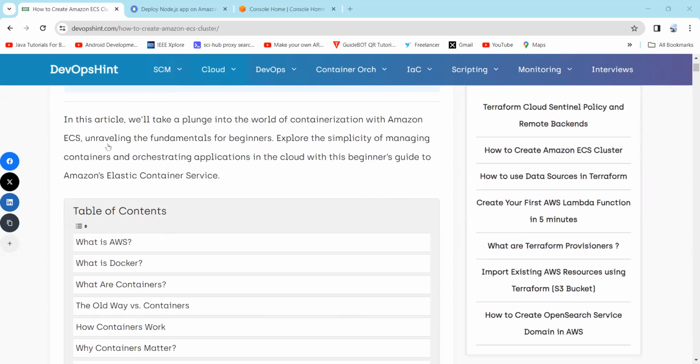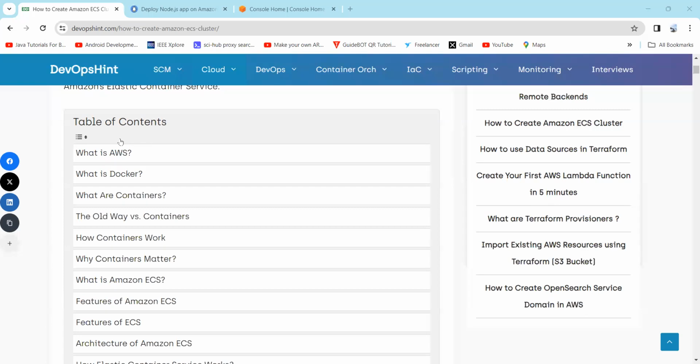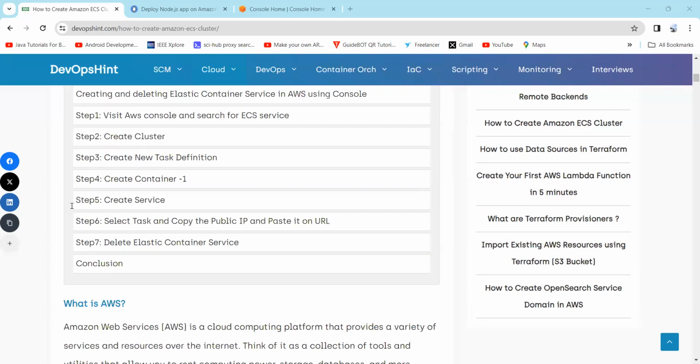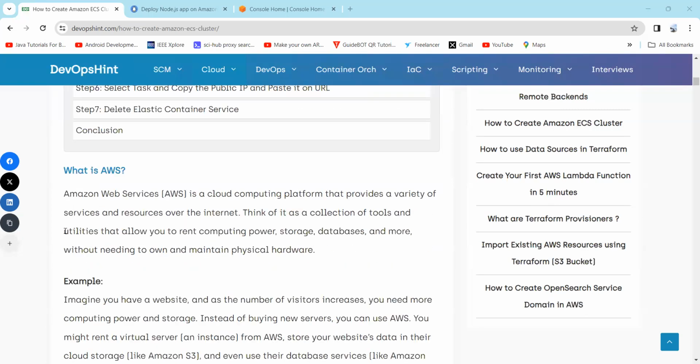So this is the table of contents which we are going to learn today. So let's start. What is AWS? AWS, Amazon Web Services, is a cloud computing platform that provides a variety of services and resources over the internet. Think of it as a collection of tools and utilities that allow you to rent computing power, storage, databases, and more without needing to own and maintain physical hardware.